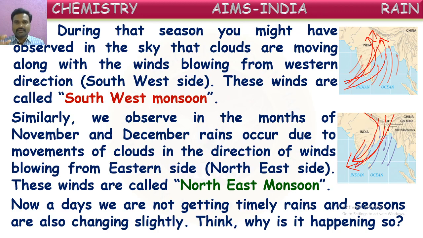But when the number of trees is less, the cool air won't be there, and hence the clouds will just pass away. They won't cause rain. Is it okay, children? So deforestation is the main cause for less rains. Okay.